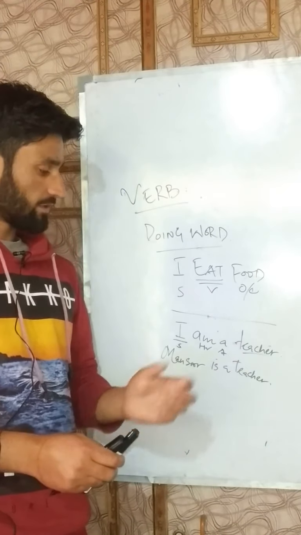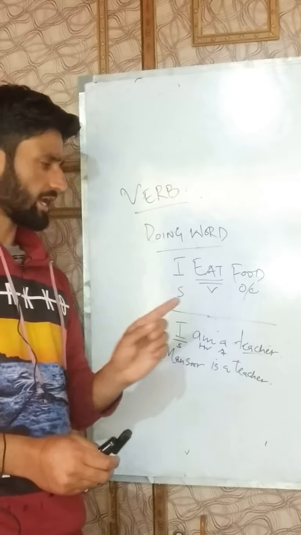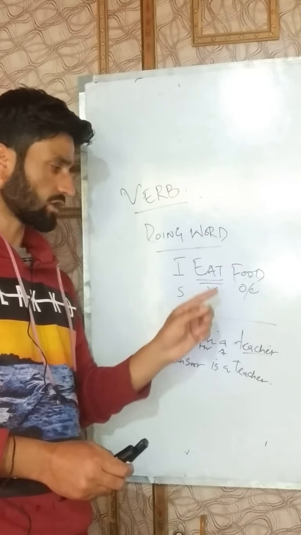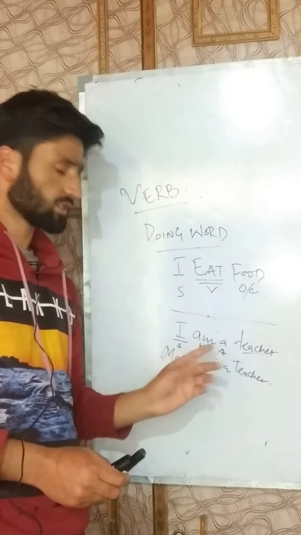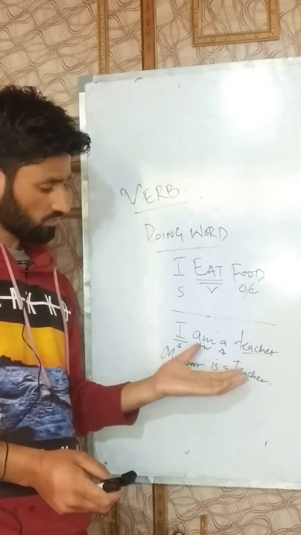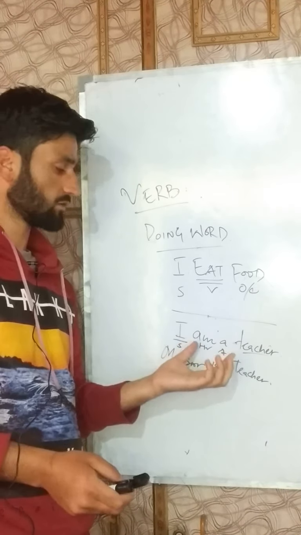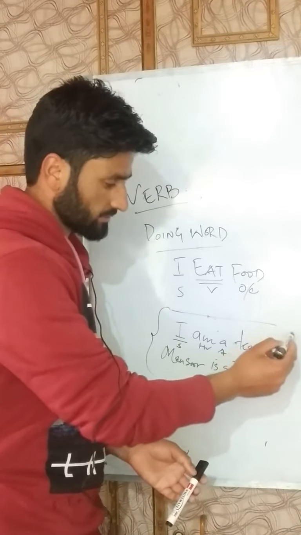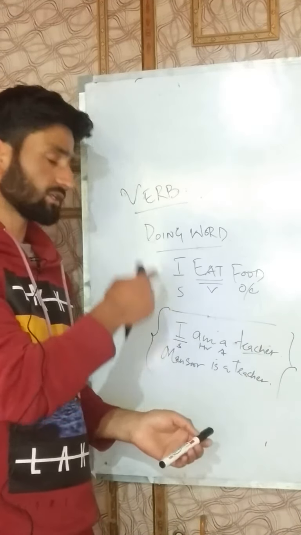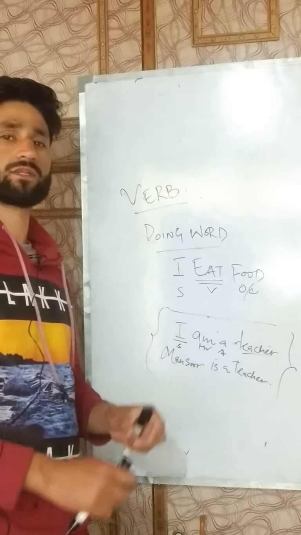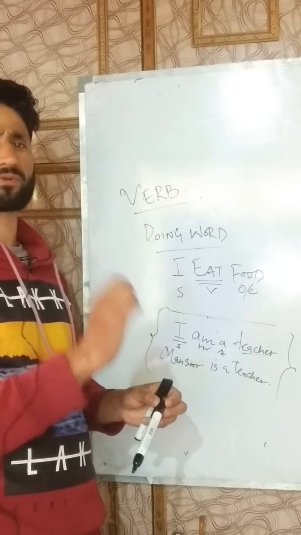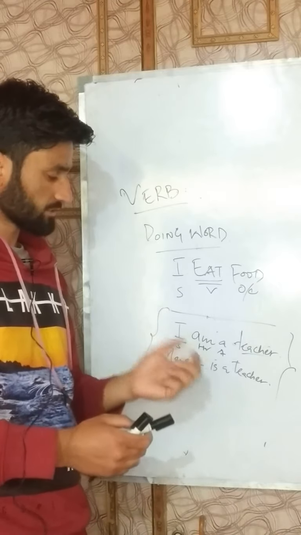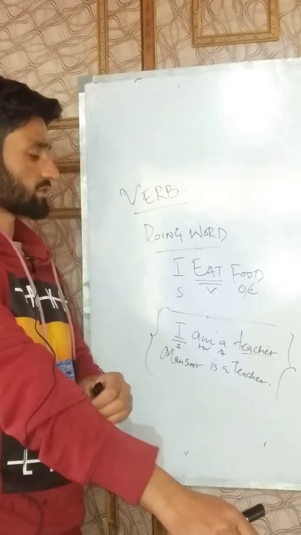Do you find any main verb here, as with eat, a doing word? You'll definitely say no, because there is no main verb. So what about this definition, or this sentence? Does this mean the sentence is wrong, or that there's a slight problem in the definition?